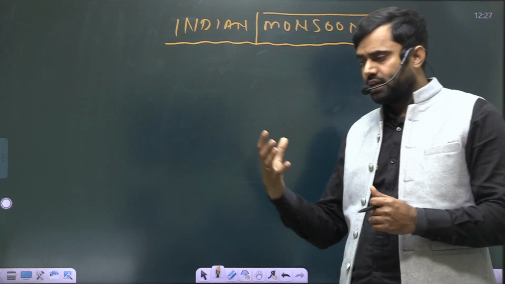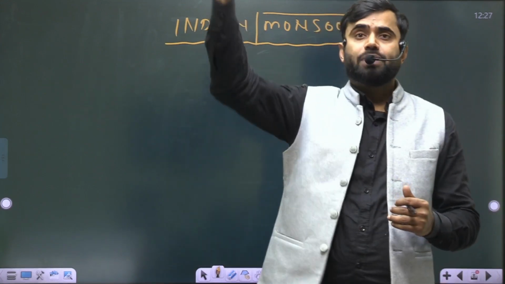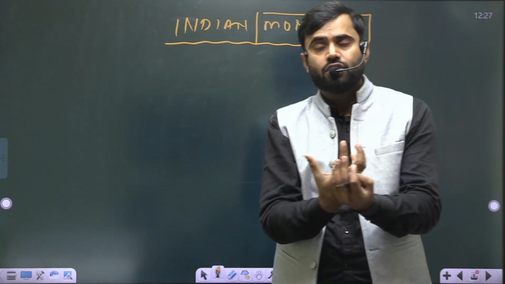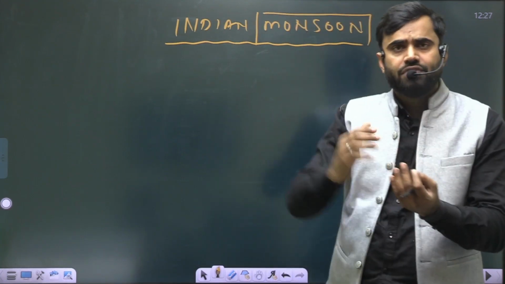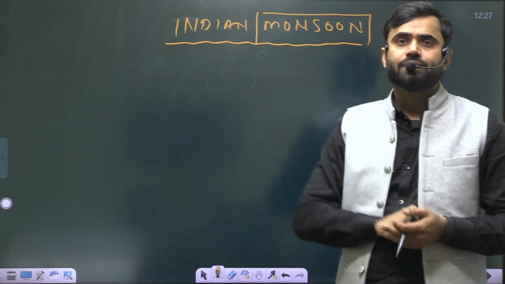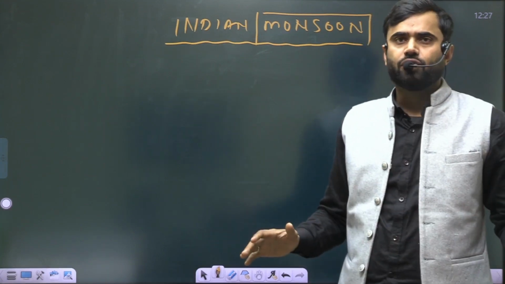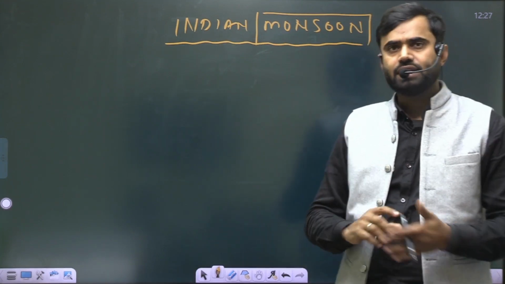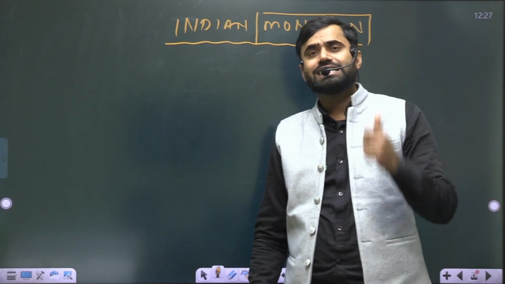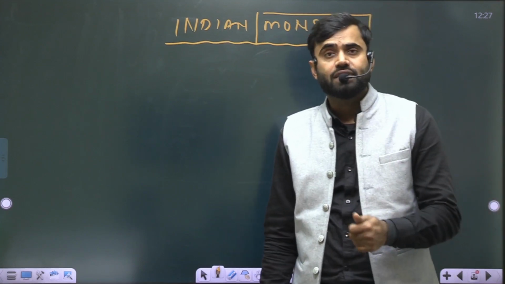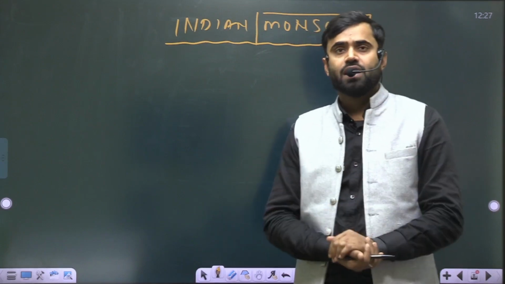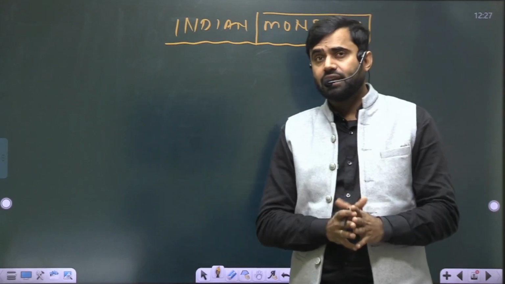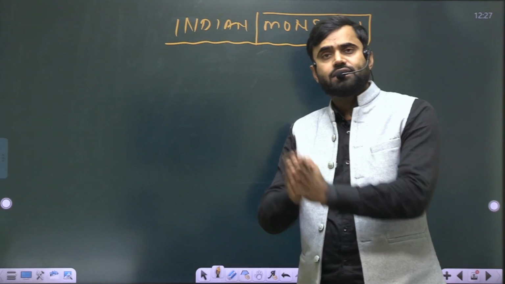Why it has a low pressure and above it high pressure, and it creates some kind of subtropical cyclone which originates the easterly jet stream. A number of factors are floating in the UPSC family. We just have to touch each and every point which is very crucial and very important for our upcoming subjects. And this topic is very important for prelims, mains and optional.